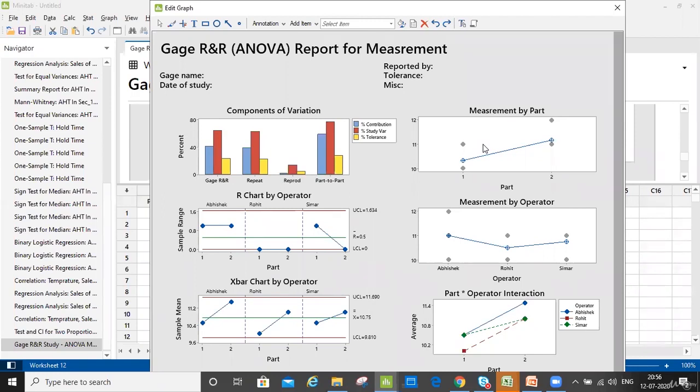Yeah, so when we look at the X-bar chart, we look at the slope that is being formed for each of the people. So here you can see that Simar has got the lowest slope of line, or the flattest line. So that means that Simar's data is much better than Rohit and Abhishek.